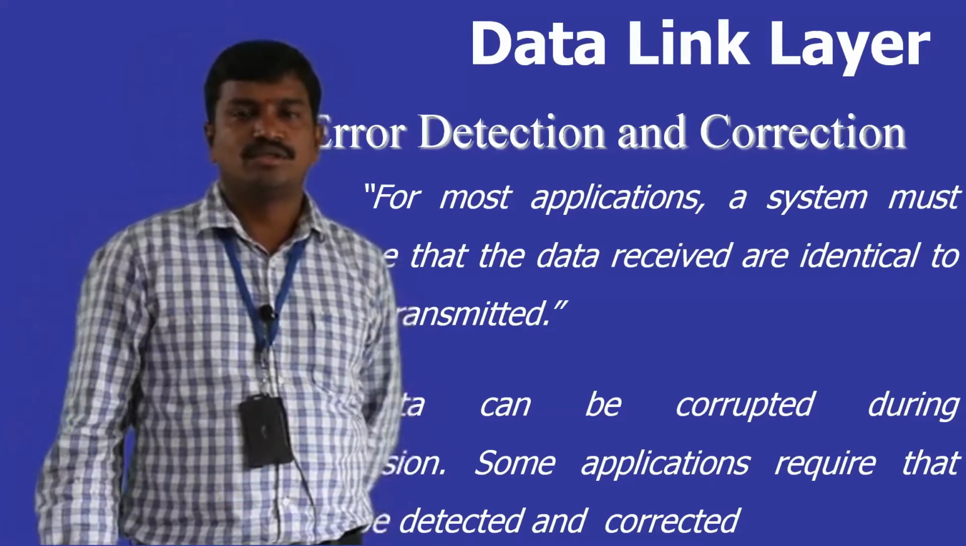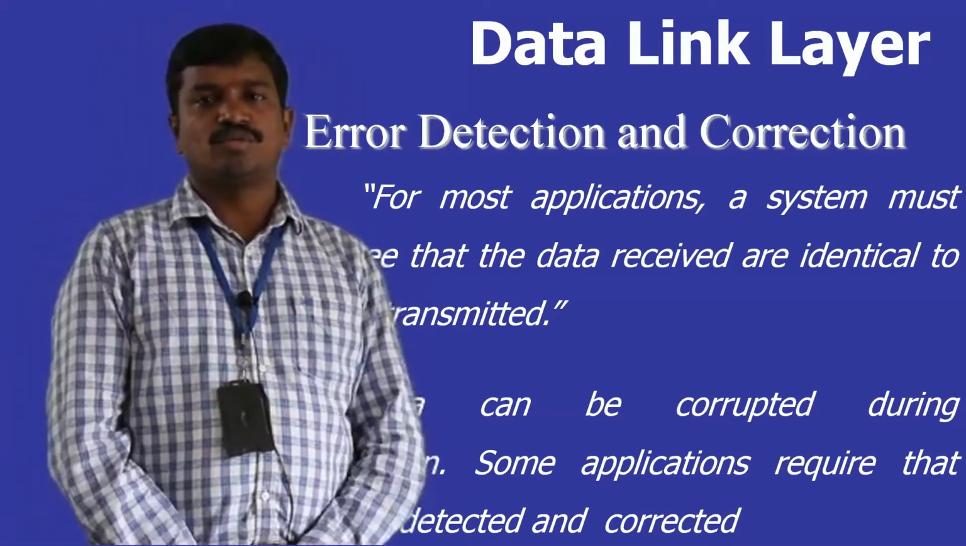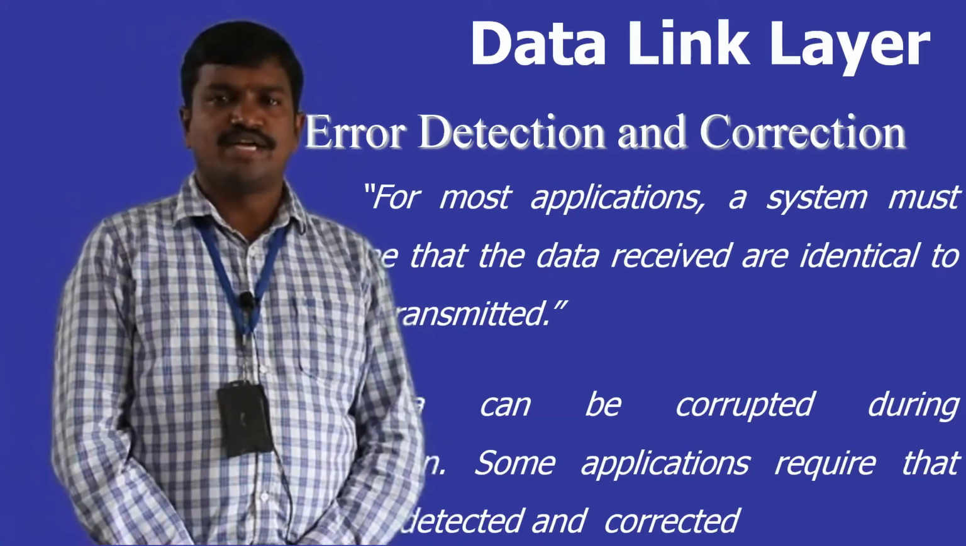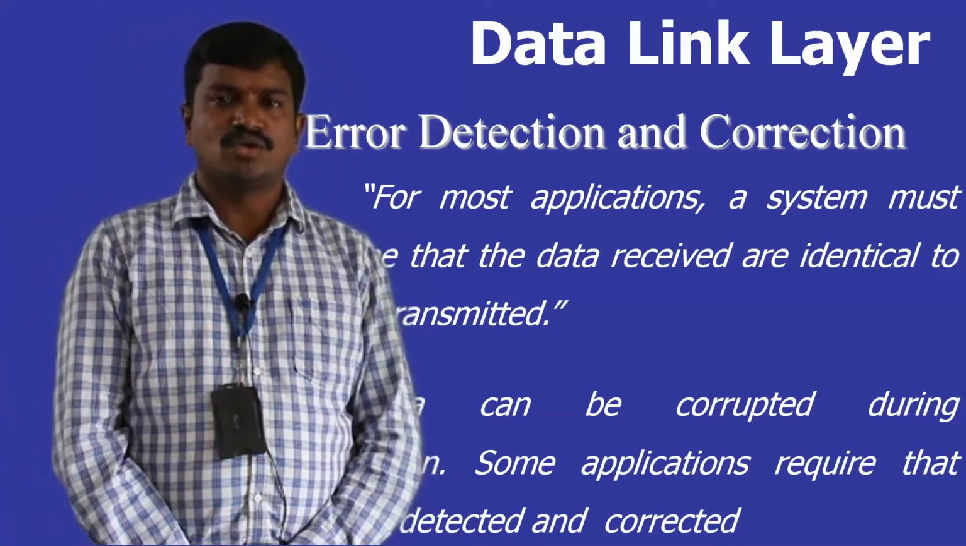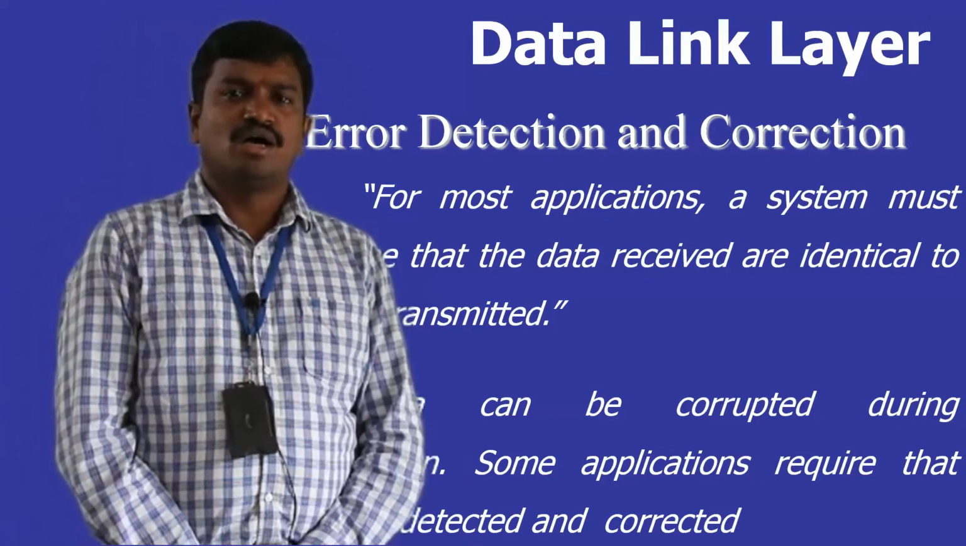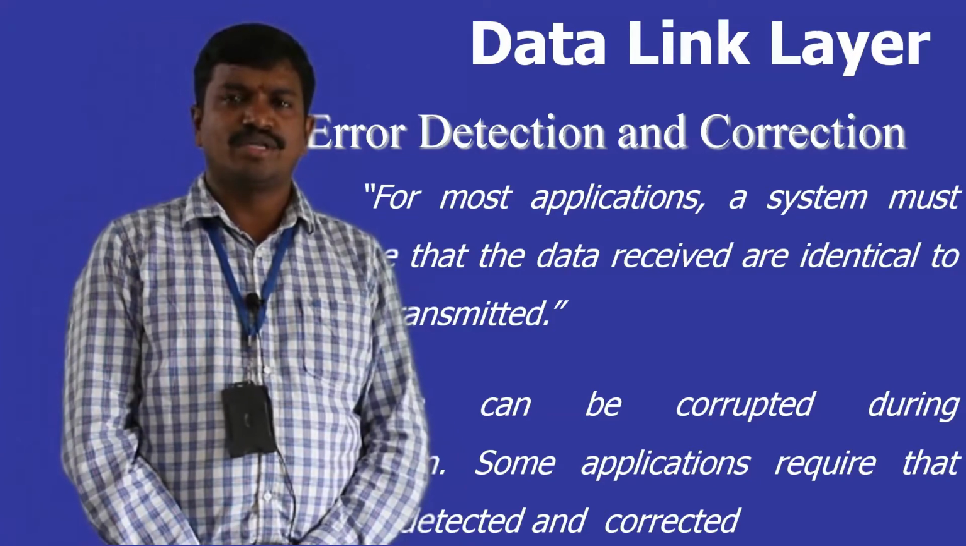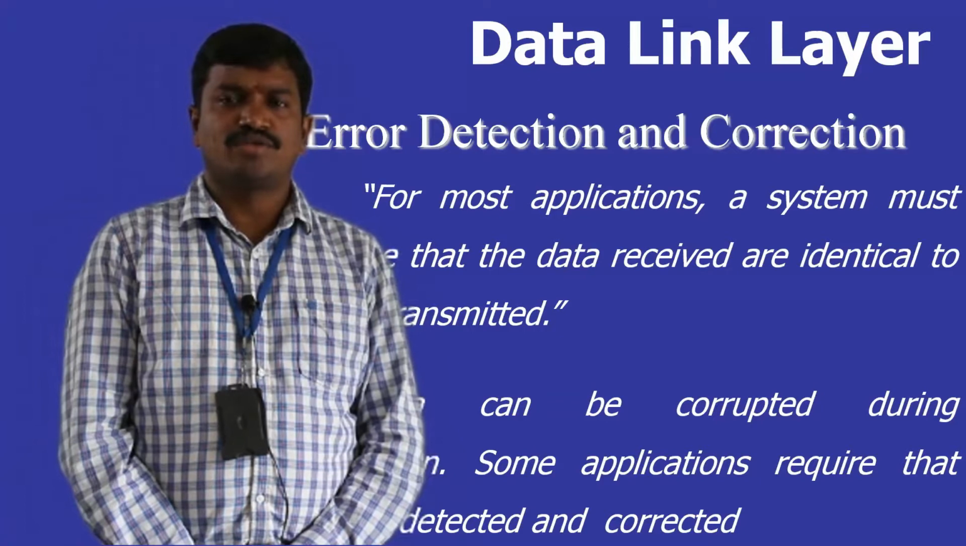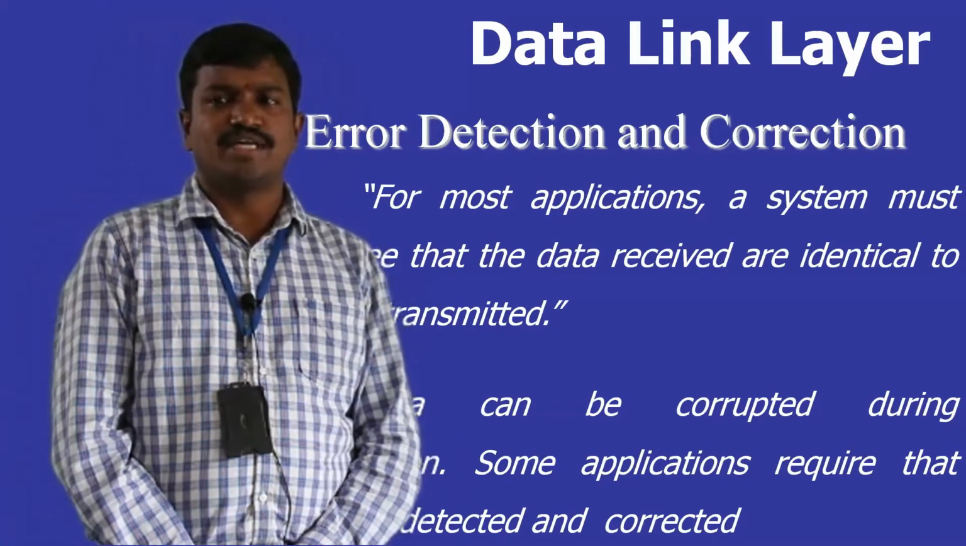Good morning, students. So today we are going to talk about one more responsibility of the data link layer, that is error control. It indicates how errors are detected and how errors are corrected. So we call it one of the responsibilities of the data link layer.